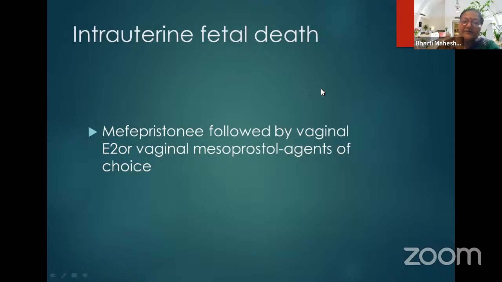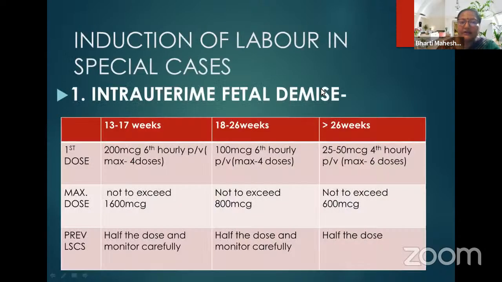In cases of intrauterine fetal death, of course, mifepristone 200 mg followed by vaginal PGE2 or vaginal misoprostol are the agents of choice. And what about the dose? In intrauterine fetal demise, for the first dose at 13 to 17 weeks, you can give 200 micrograms, 6 hourly per vaginal. Four doses can be given, maximum not to exceed 1600 micrograms. In cases of previous LSCS, the dose has to be halved, and careful monitoring is required.